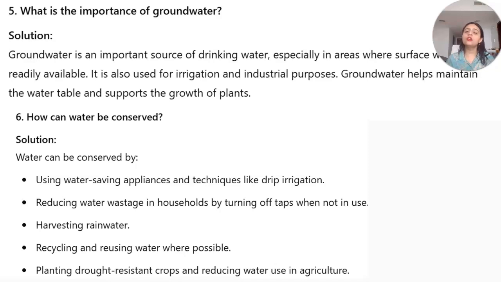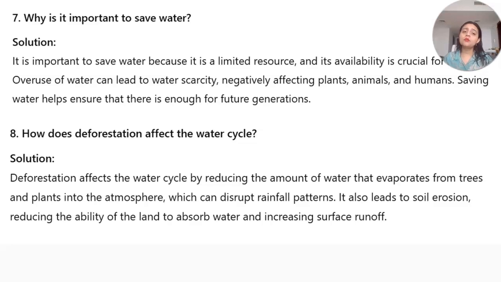Recycling, reusing, and certain aspects you already know: when not in use, turn the tap off, and instead of a huge hose pipe, use a bucket. Also, while bathing we should not use showers. You just need a bucket and mug, so that you can save a huge amount of water, right?